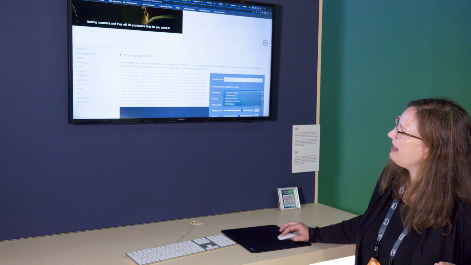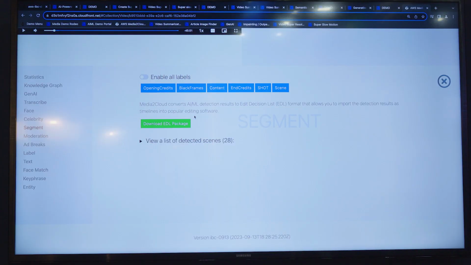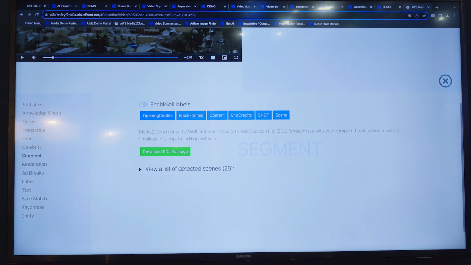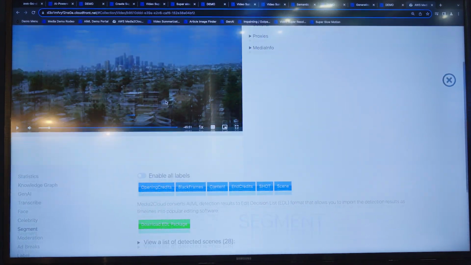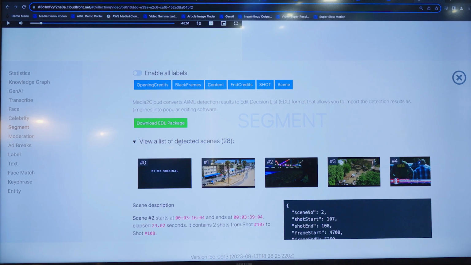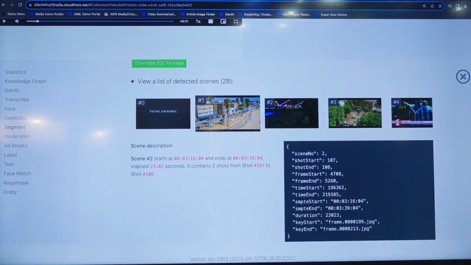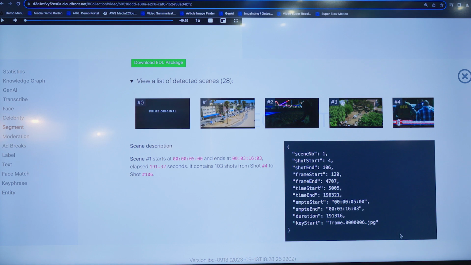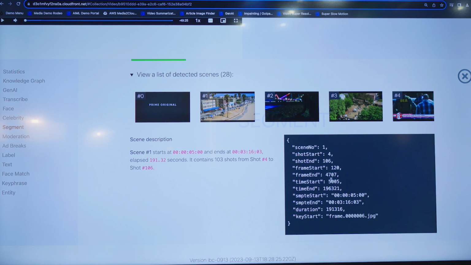We have also added some new metadata around segmentation. Amazon Rekognition supports shot detection, so a new functionality has been added to Media to Cloud to actually detect scenes. If the content is action, like a fast car driving through the frame, that's one scene, but shot detection will consider that multiple shots because of the change.